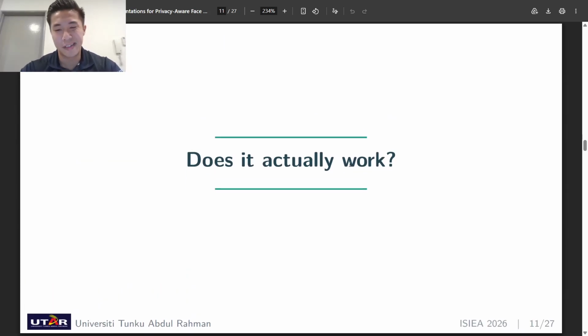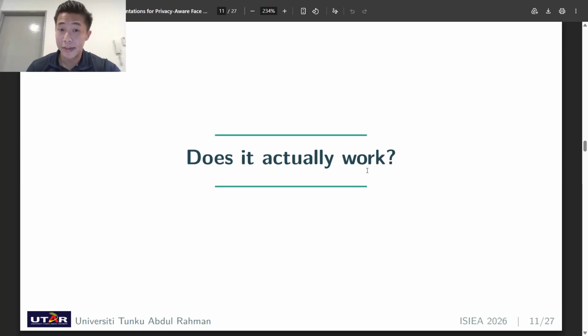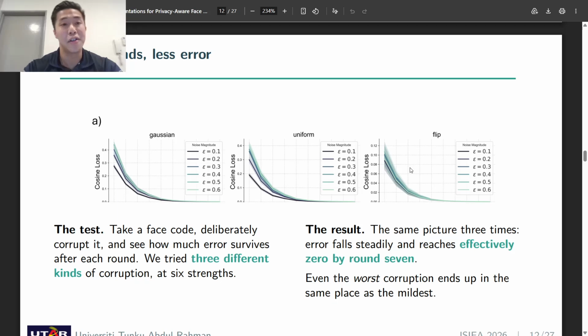Now you might ask me, does this actually work? We have data to show. More rounds, less error. We conducted a controlled test. We take a face code, deliberately corrupt it, and measure how much error survives each round. Three kinds of corruption, six strengths. You get the same picture three times over. Error falls steadily and reaches effectively zero by round number seven. Looking at the lines coming together, the worst corruption ends up in exactly the same place as the mildest. The process does not just tolerate noise, it removes the noise completely.